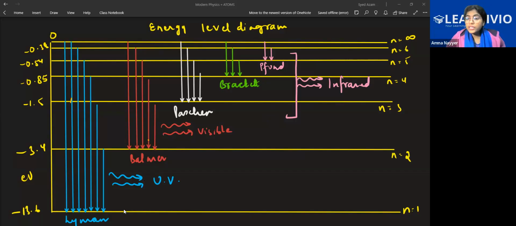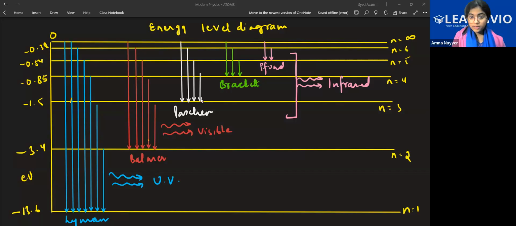All of these are coming back to n is equal to 1. That is the ground state. So this series of emission, the line diagram which we have just read, is called the Lyman series. If all of these, from anywhere, are coming to finally n is equal to 2, it's the Balmer series. Finally, they are coming to n is equal to 3.